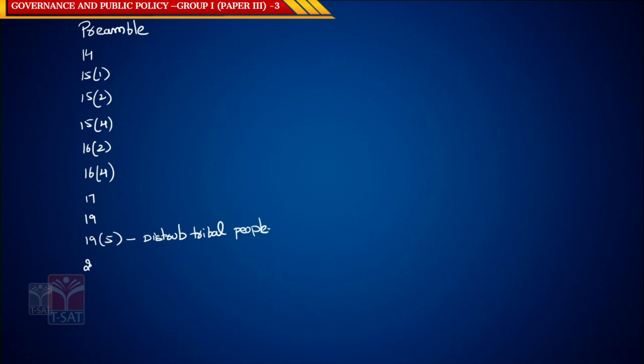Then we have Article 21, Article 23, Article 24, and Article 46. Then we have specific articles, 338, 338A, 335, you remember, and we have Article 366 clause 24 linked to Article 341, and Article 366 clause 25 linked to Article 342.